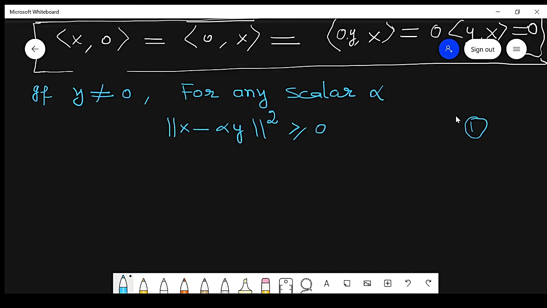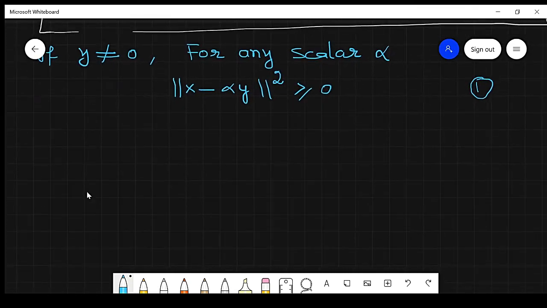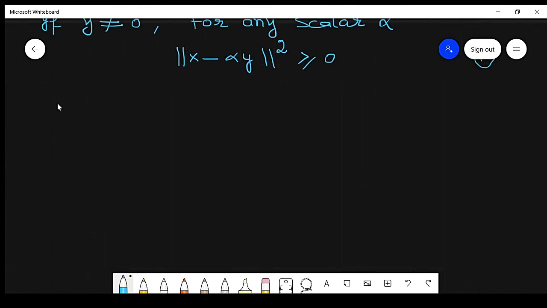Now find the value of this norm square. From the inner product space, we know that norm of x square is equal to inner product x comma x. So the norm of x minus alpha y whole square can be written by definition as the inner product of x minus alpha y comma x minus alpha y.